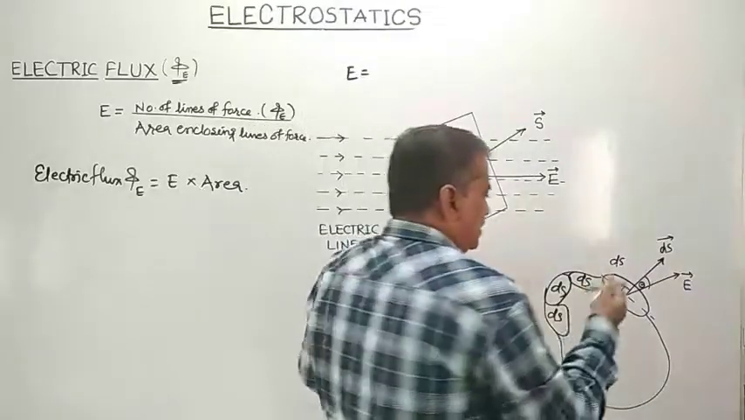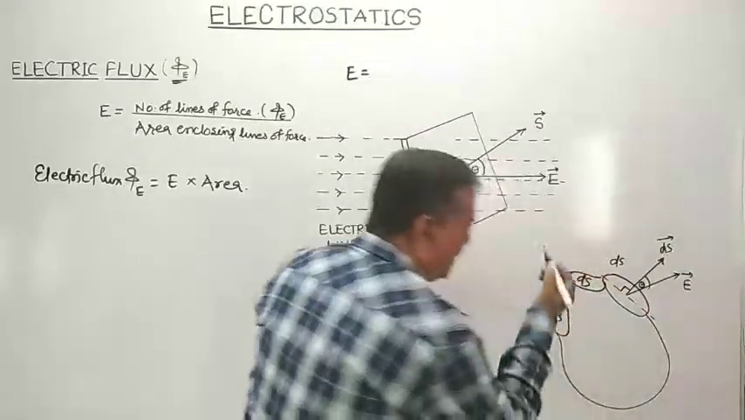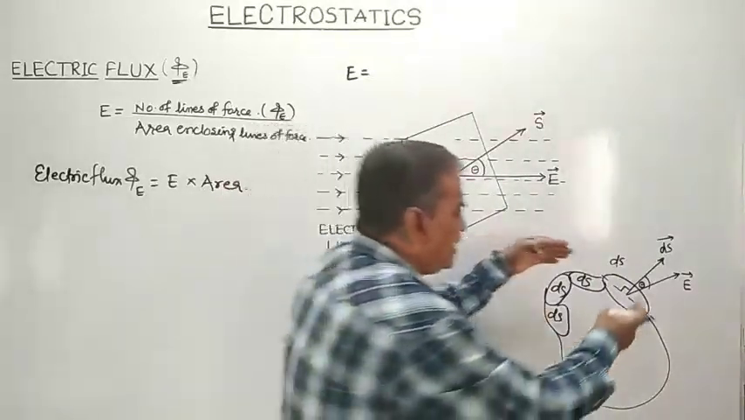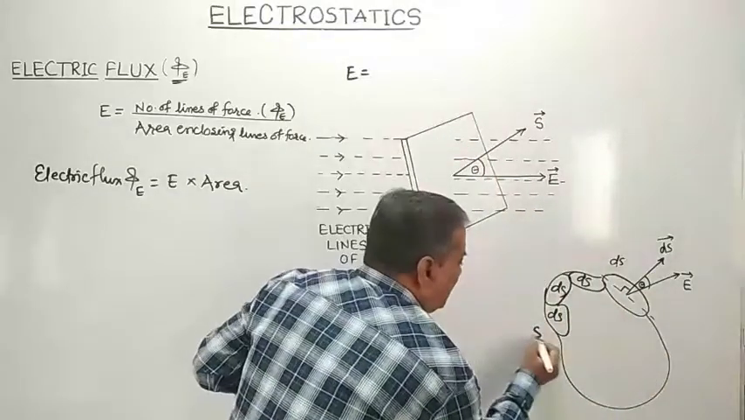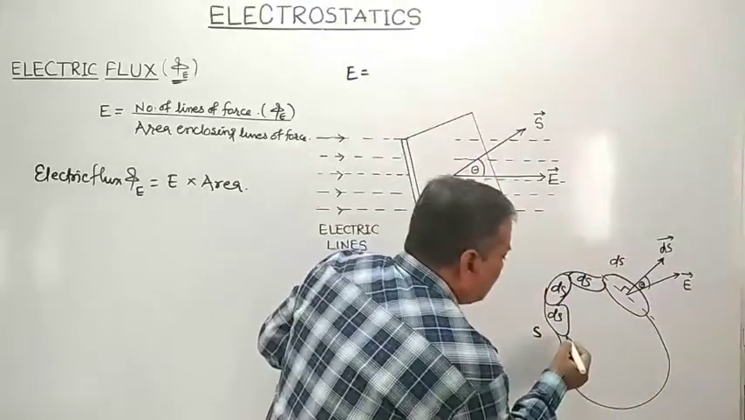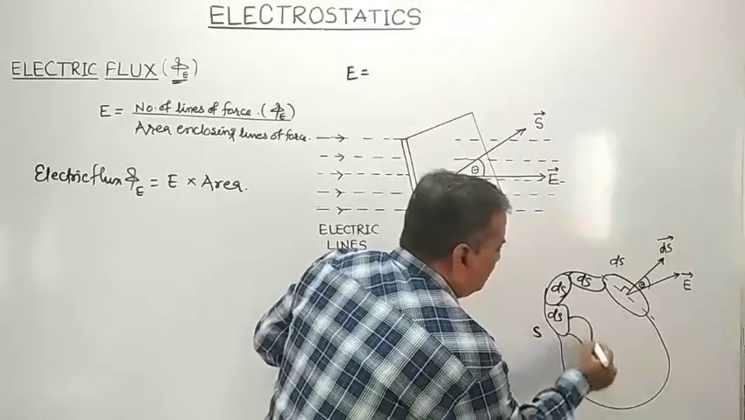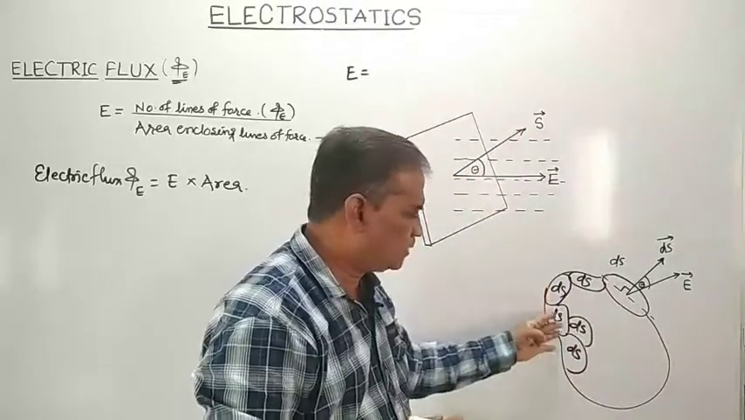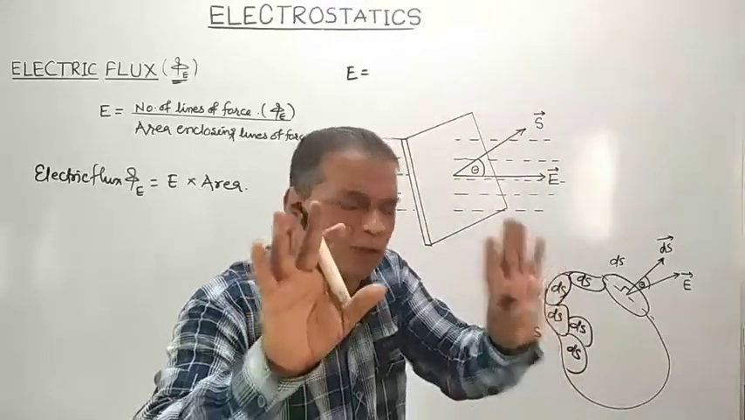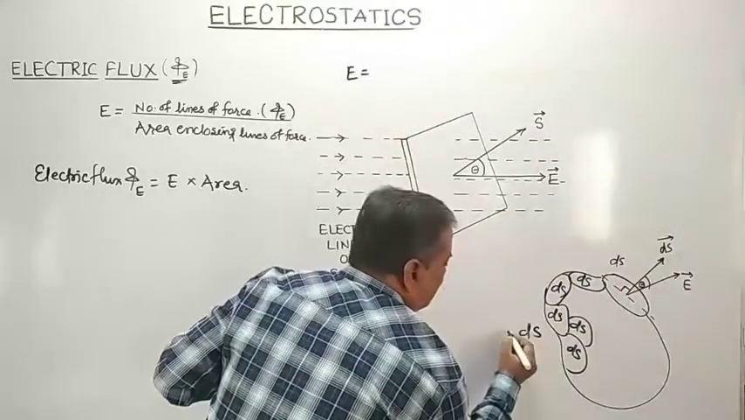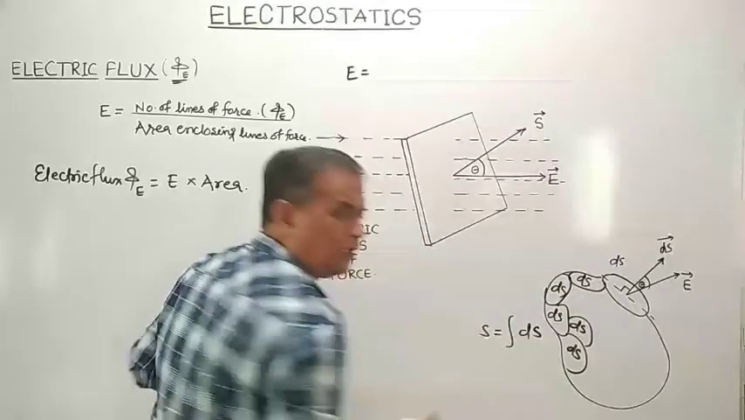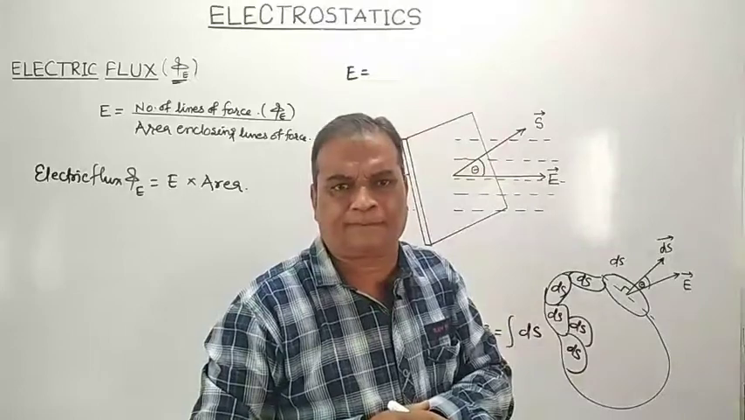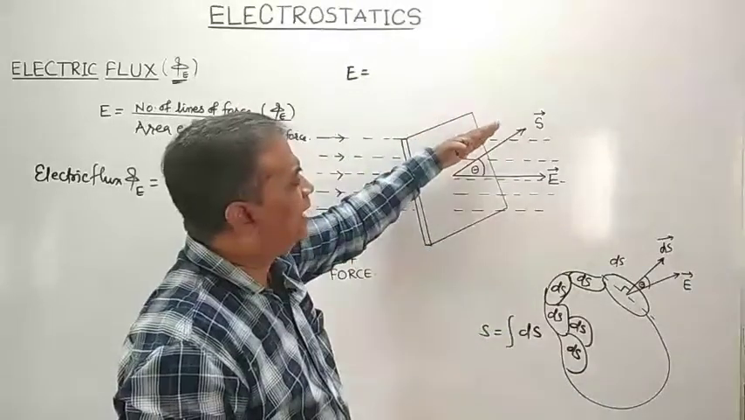If I say that this is the surface area of some irregular shaped body, we may be given an irregular shaped body whose surface area is S. I can consider that surface S is made up of so many small surfaces, 1, 2, 3, 4 like that, and when I want to calculate the total surface area, it can be obtained by integrating the small surface area ds. So here surface area S is